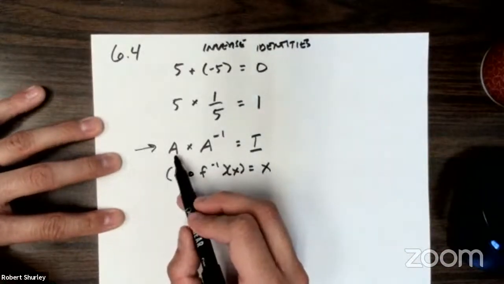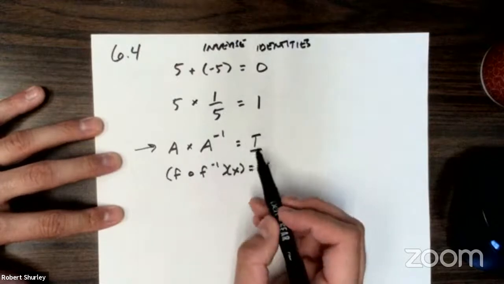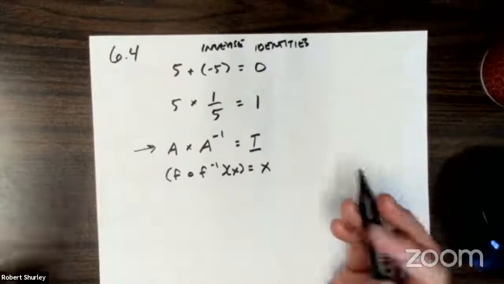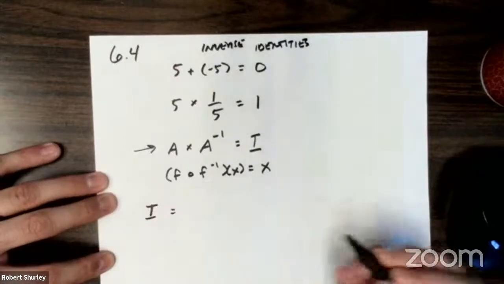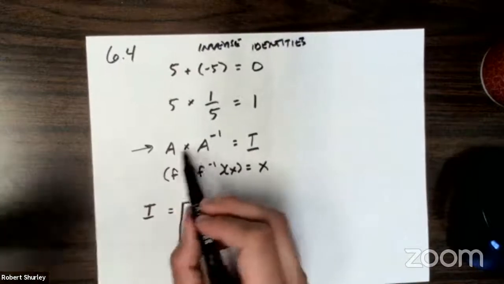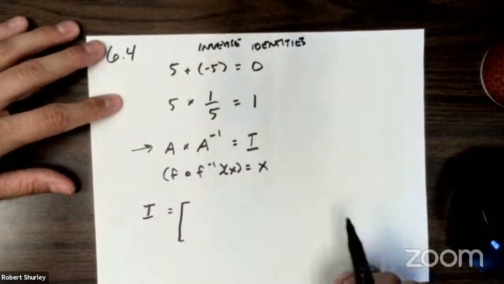If you have a matrix and you multiply it by its inverse, you wind up with its identity matrix. So we're actually going to start by defining what the identity matrix is first. The identity matrix is always a square matrix, which means we have to have square matrices to start with.